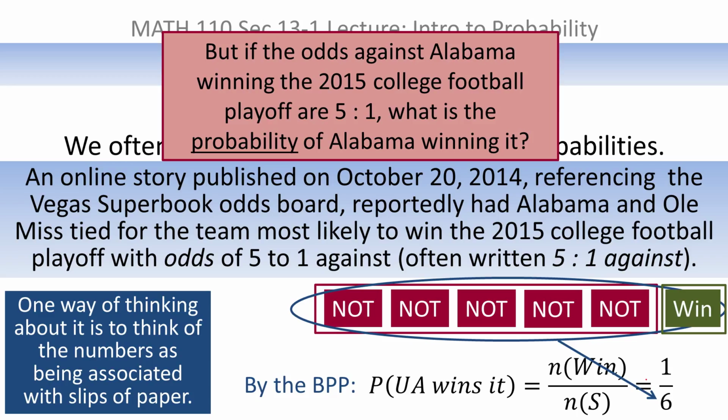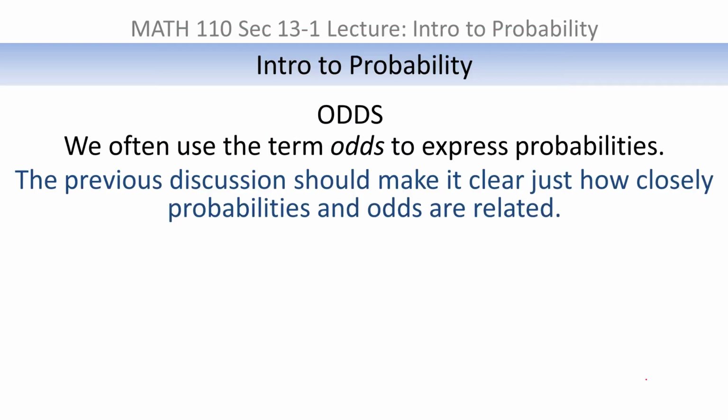So if you know the probability of something, you can think of it as odds. And if you know the odds of something, you can think of it as a probability. They tell you the same thing, they're just slightly different ways of saying that same thing. I hope that previous discussion helps you see how closely those two concepts are related.